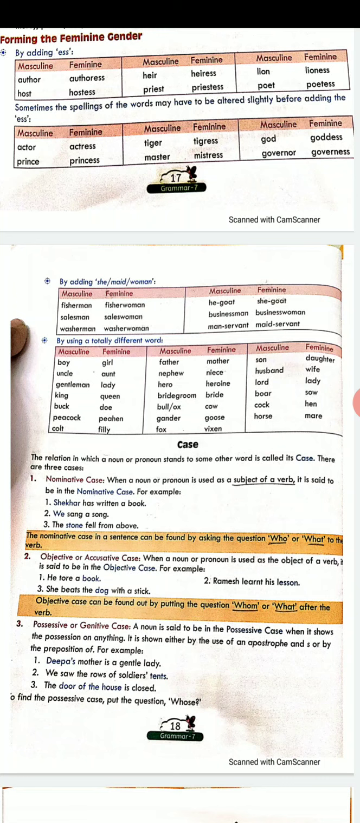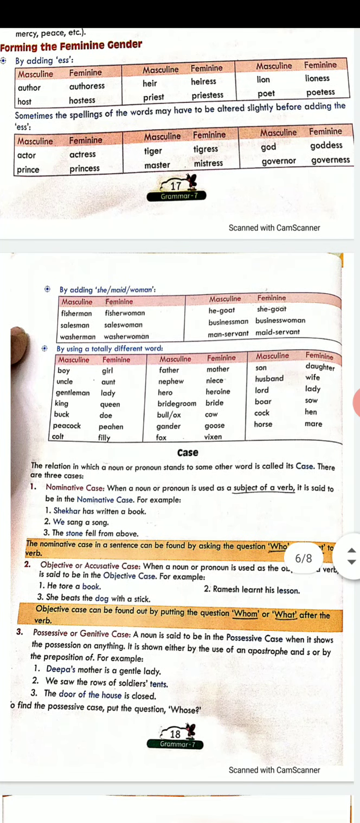You may have to change the spelling also a little bit, like from God to goddess. Now, if you only add ESS, then the spelling will become GODESS. That will be a wrong spelling. You need to add an extra D. So you have to change the spelling a little bit to change from masculine to feminine. This has to be done sometimes.